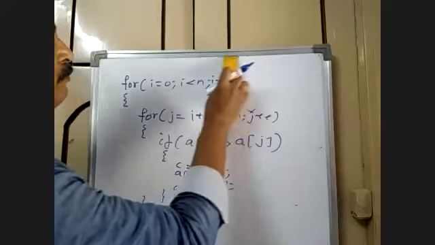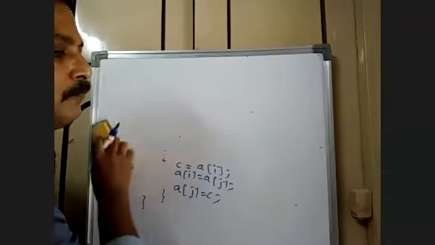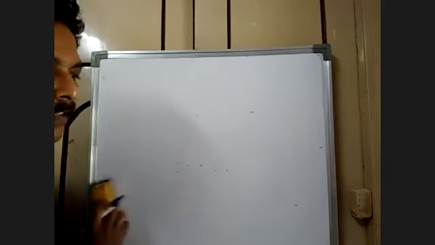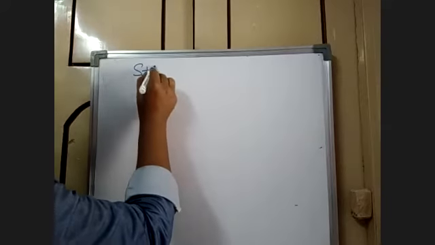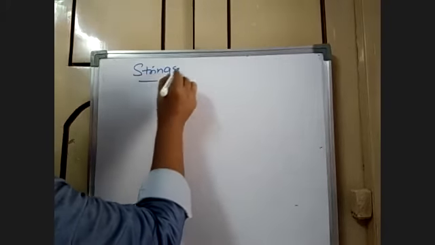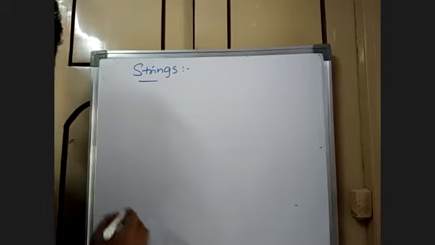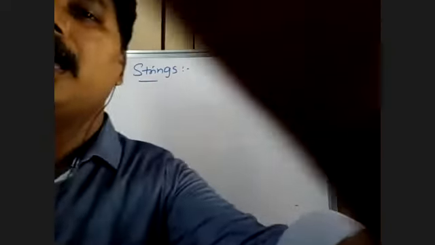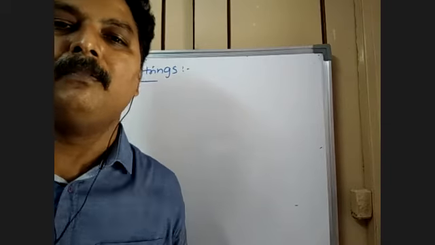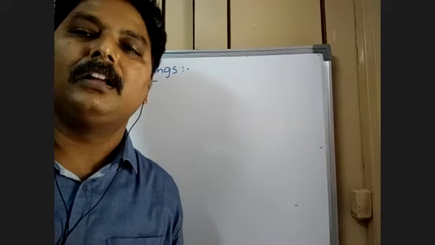Now let us move on to strings, because as the time is going on, we'll touch one simple problem on arrays also.